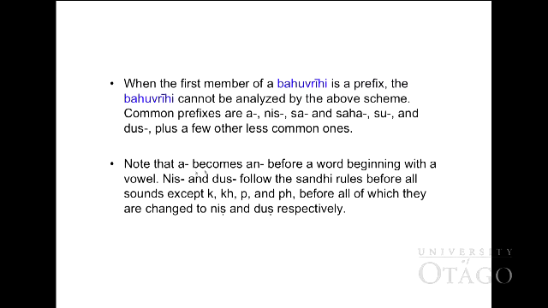Note that a becomes an before a word beginning with a vowel, and nis and dus follow the sandhi rule before all sandhi except ka, kha, pa, pha, before all of which they are changed to nish and dush, respectively.